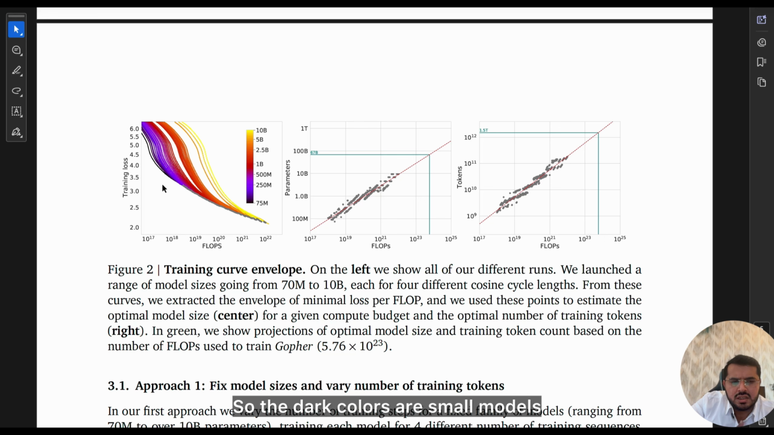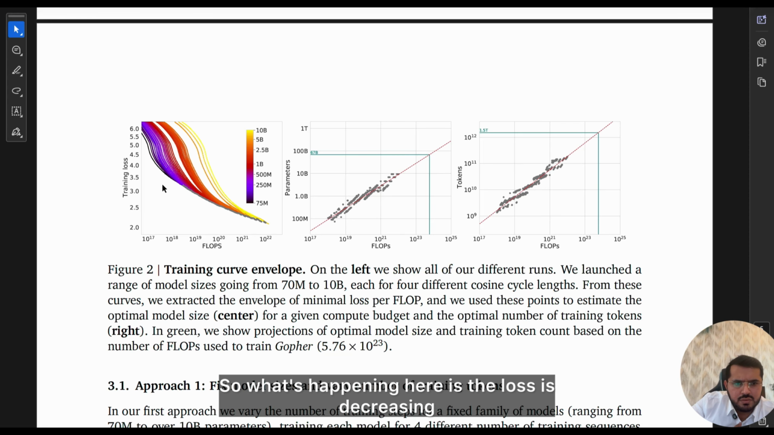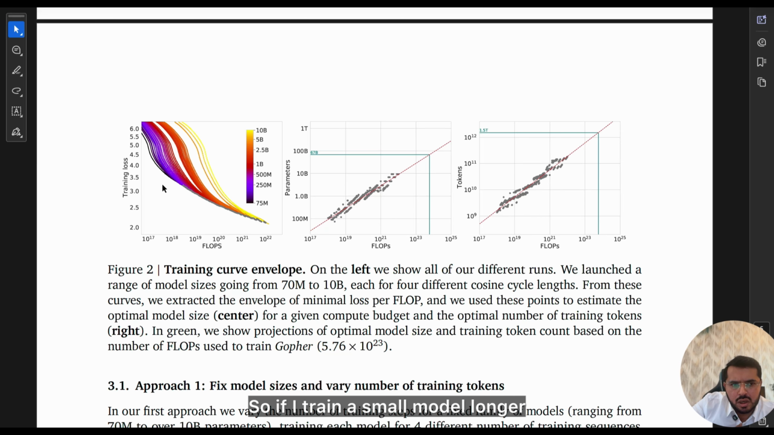The dark colors are small models and the bright colors are bigger models. What's happening here is the loss is decreasing as we spend more compute training the model. If I train a small model longer, the loss keeps decreasing. If I train a large model, it starts better, but it may plateau earlier, depending on how much data we have fed. This is the kind of analogy that we can think about.